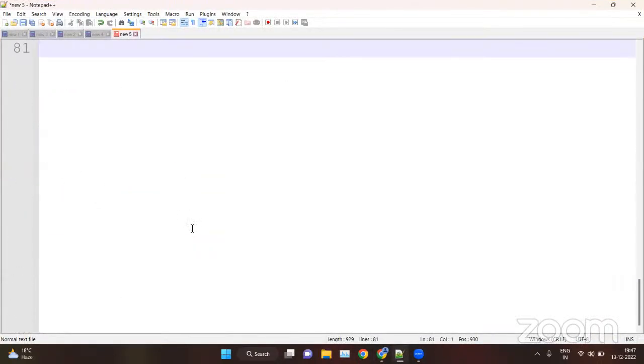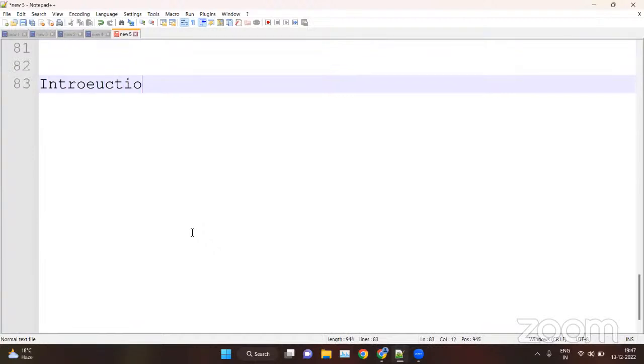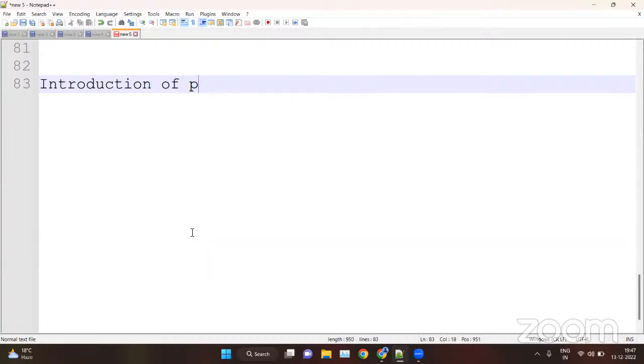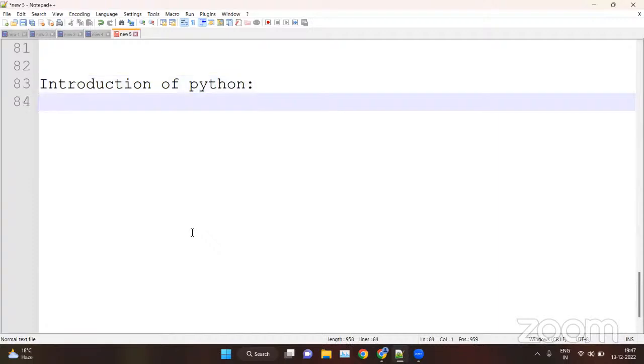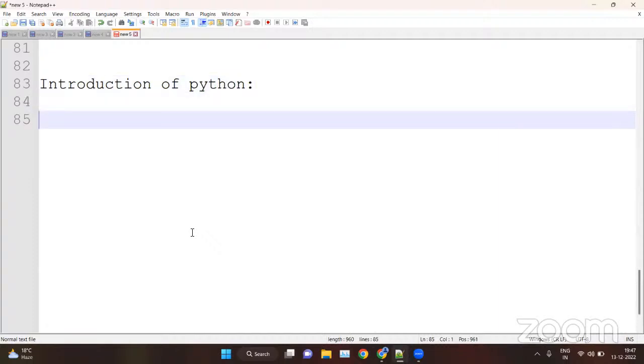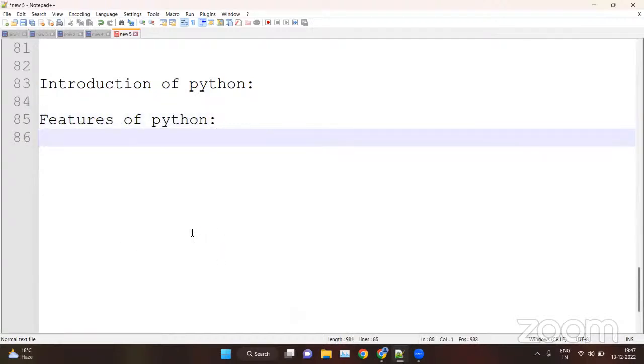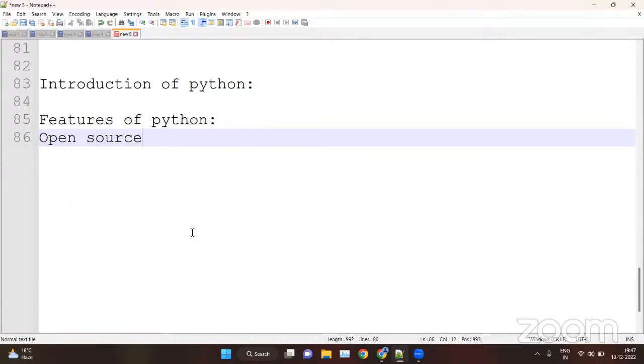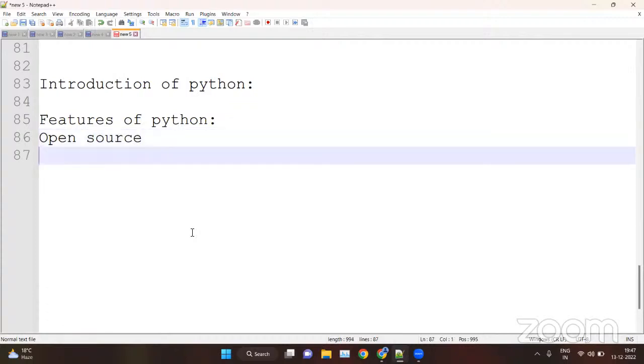Now we will start the intro part of Python. So we will start the introduction of Python. Basically, as I said, Python is open source, so we can write the features of Python first. Python is open source. We can use it for free, we can read the source code of Python, as well as modify the source code of Python.